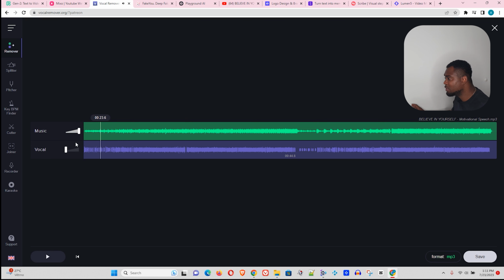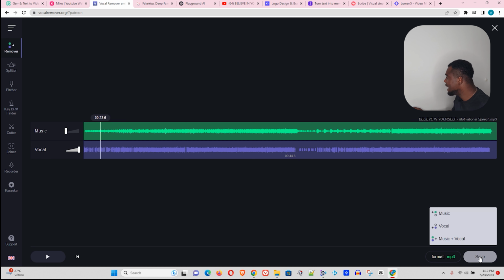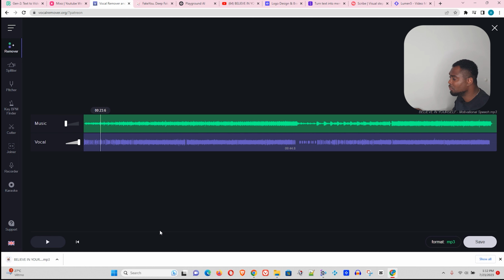Now once you decide what you want to download, you can easily go ahead and hit the save button, and this will give you an option to download music or vocal, or you can download both of them. You just basically need to choose whichever you want and click on it, and it will download it for you. Now as you can see, I've downloaded the vocal here. I'm going to go ahead and play it so you can hear what it sounds like.